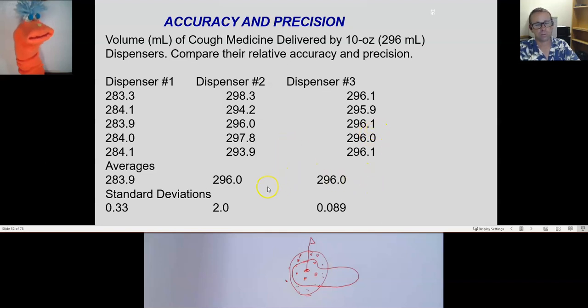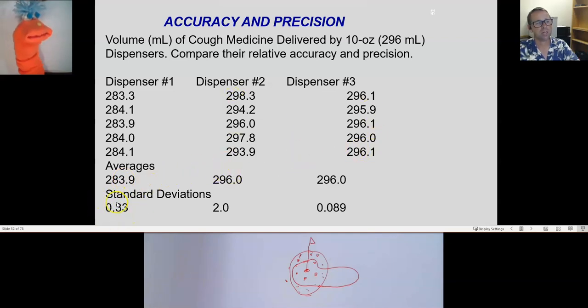Well, the way we can tell accuracy is by using the average. Have you heard of an average? Yeah, I know how to take the average. How would I take the average of these numbers here? You would just add them up, and then you would divide by how many you took, which is 5. That's right. There's 5 values here. 1, 2, 3, 4, 5. So I add them all up and I divide by 5, and that gives me the average. And I've written the averages down here for these different dispensers.